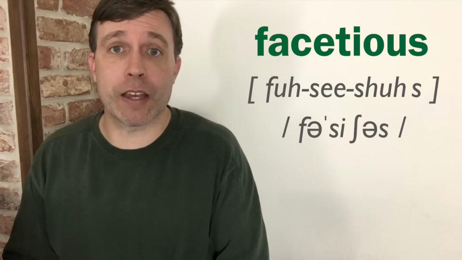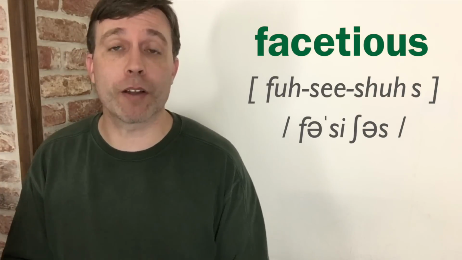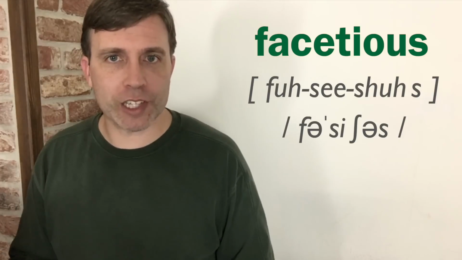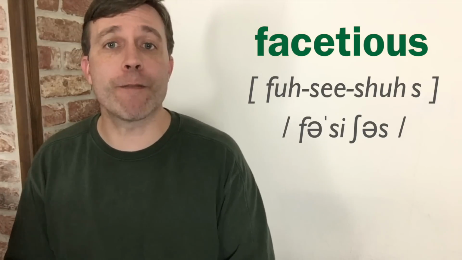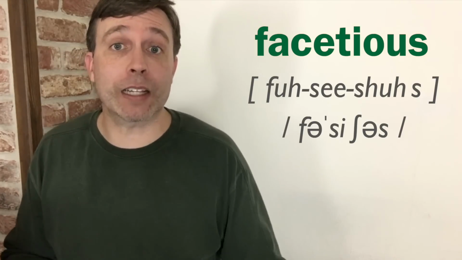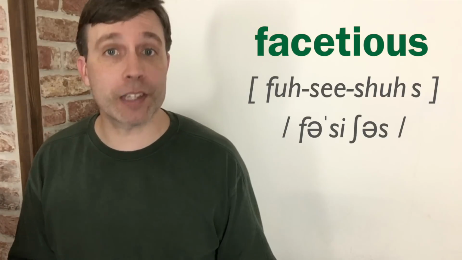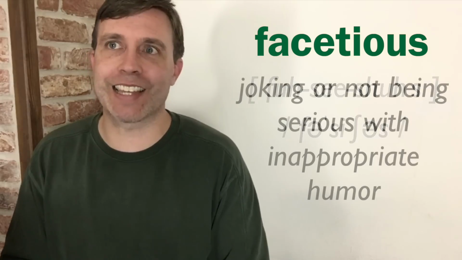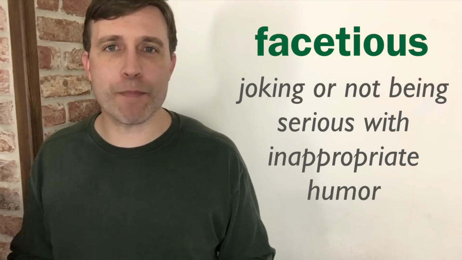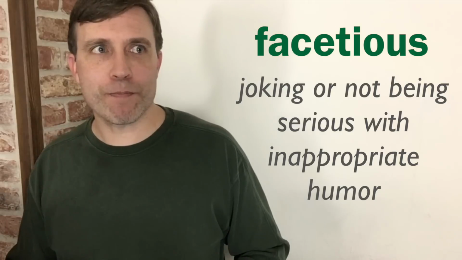Next is facetious, and this is one of my favorite adjectives. Now, the first thing that I want to point out is the pronunciation, because looking at this adjective, it may not be pronounced the way that it's spelled, facetious. That first syllable is going to have that schwa, that fa, and we're just basically going to pronounce the letter C, facetious, facetious.